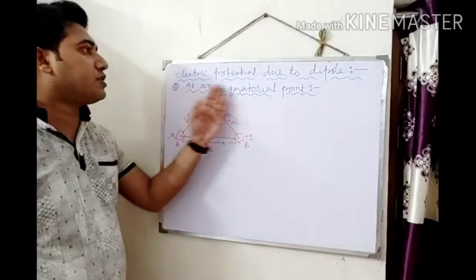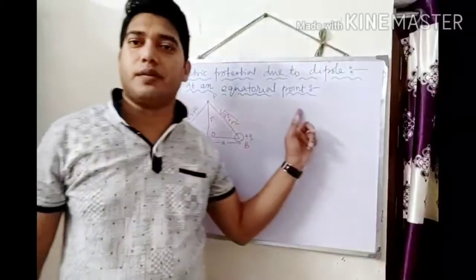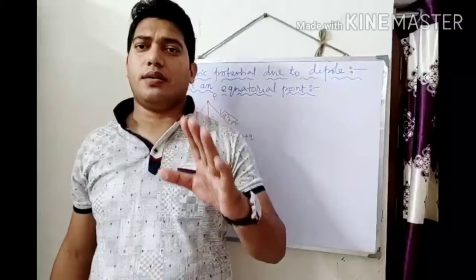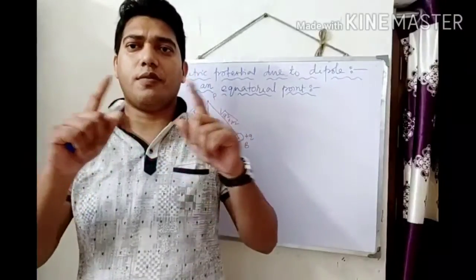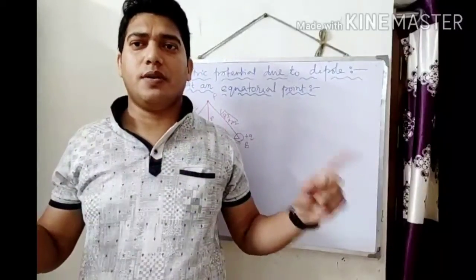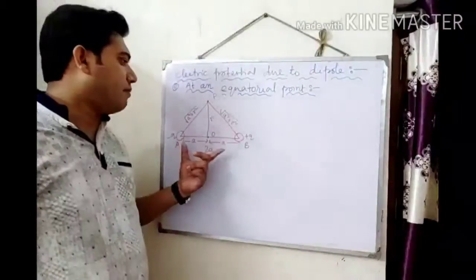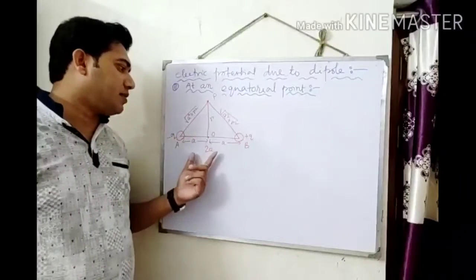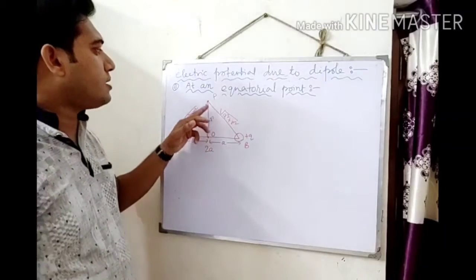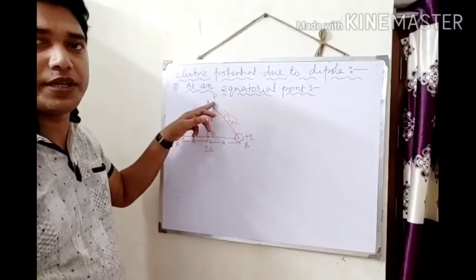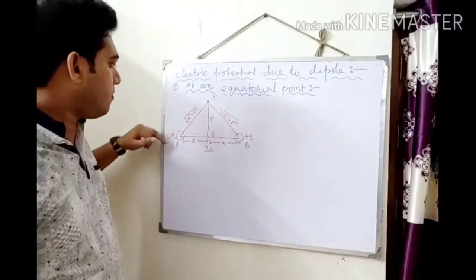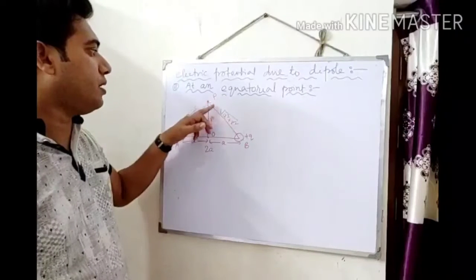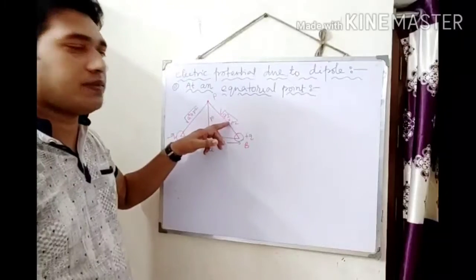Now electric potential due to a dipole at an equatorial point. Equatorial point is a point where the distance from both the charges will be the same. Suppose in this dipole, I am considering a dipole with minus Q and plus Q, separation is 2A. Now consider a point P located here. So the distance of the point P from the minus Q charge and plus Q charge will be the same. It is root over A square plus R square.